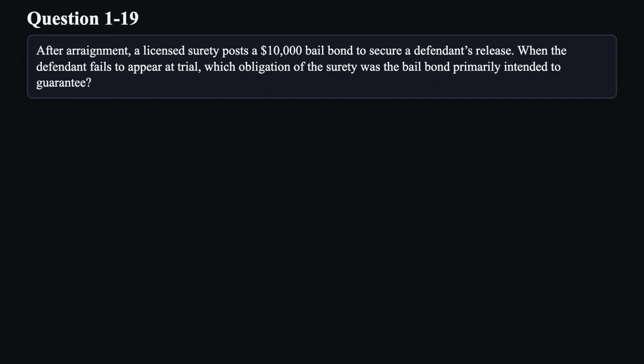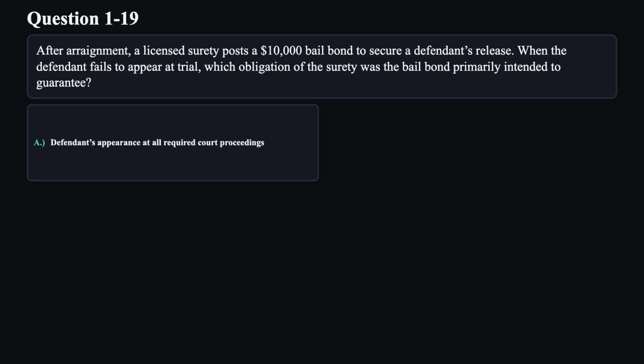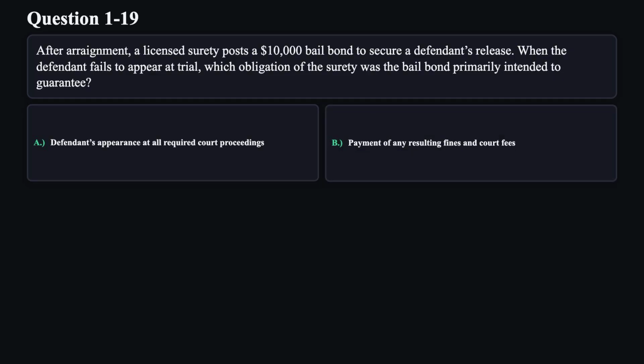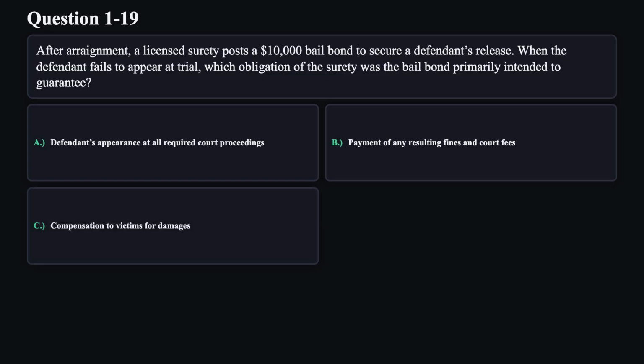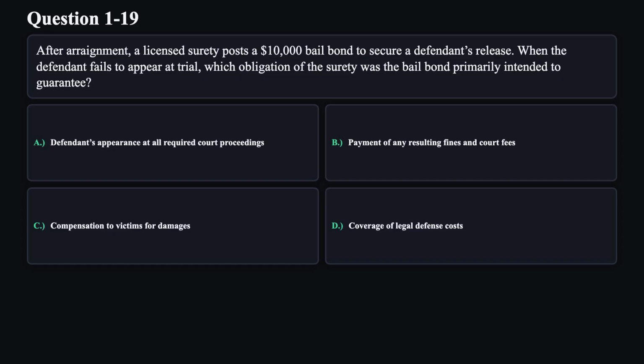Question 19. After arraignment, a licensed surety posts a $10,000 bail bond to secure a defendant's release. When the defendant fails to appear at trial, which obligation of the surety was the bail bond primarily intended to guarantee? A. Defendant's appearance at all required court proceedings. B. Payment of any resulting fines and court fees. C. Compensation to victims for damages. D. Coverage of legal defense costs.